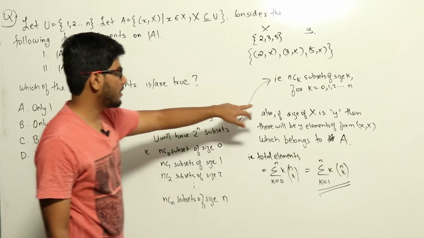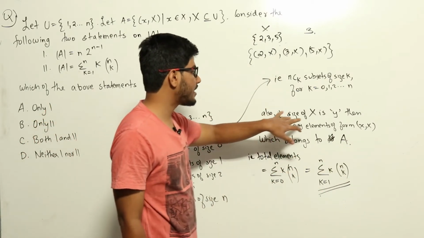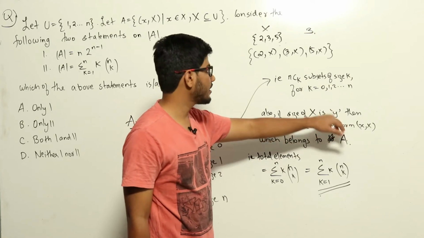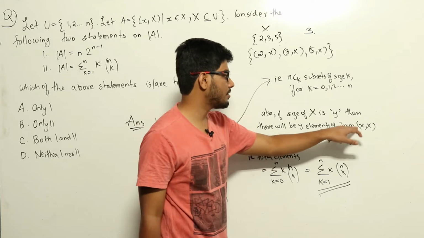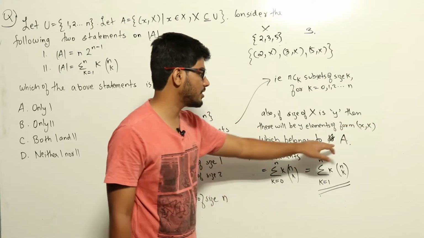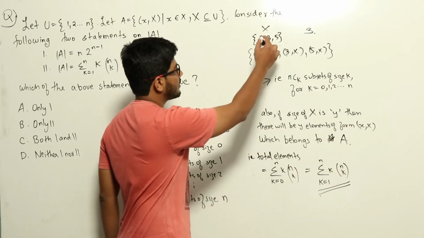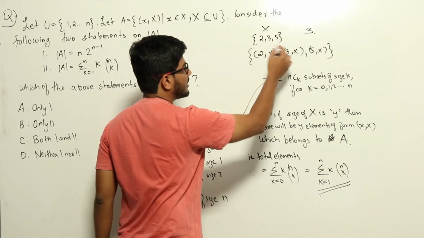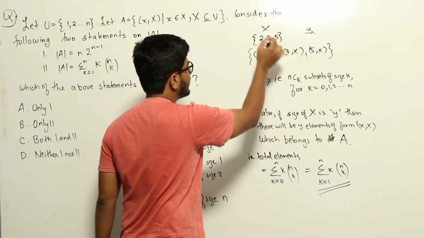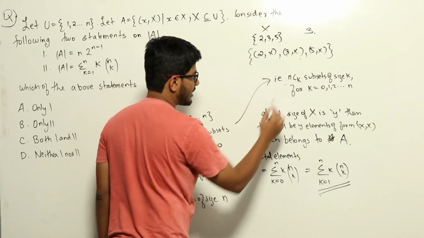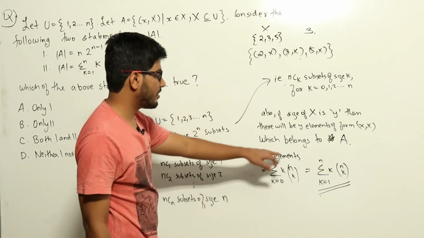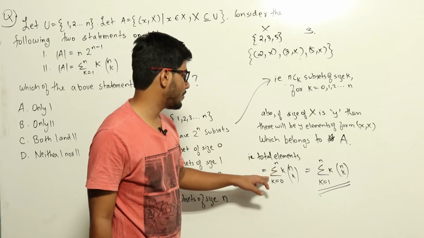Okay, so again I am reiterating it. If the size of X is y, here in the example it was 3, then there will be y elements of the form (x, X) which will belong to the set A. See here again, if the size of X was 3, there are 3 elements which belong to A based on this set X.